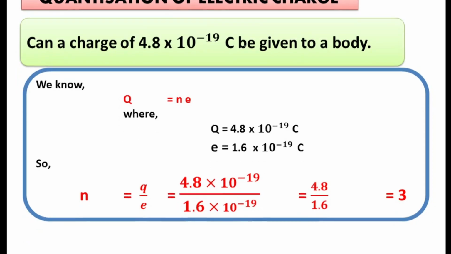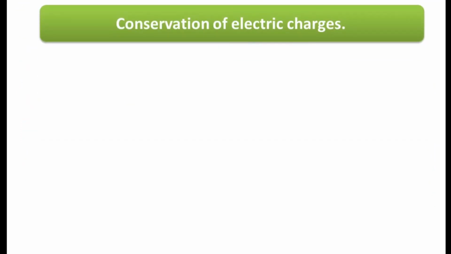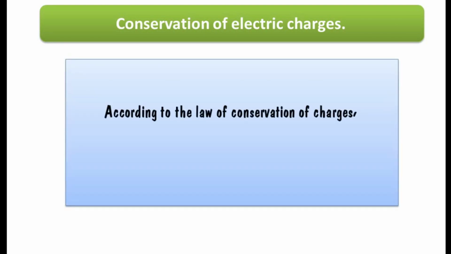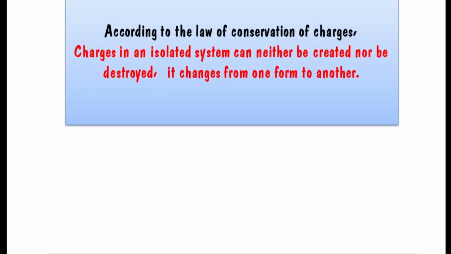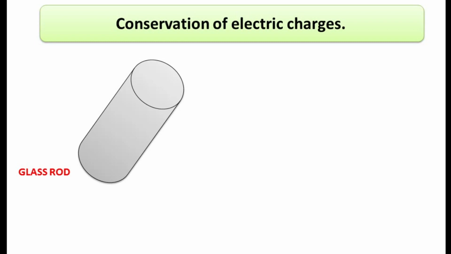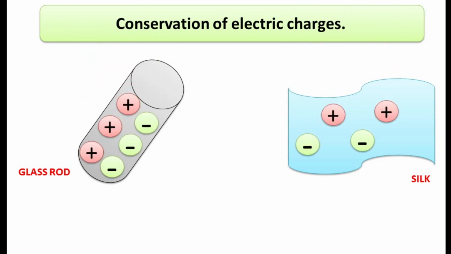Now the second property, conservation of electric charges. We have already studied in previous class about conservation. Remember, total amount of charge in an isolated system remains constant. For example, let us take an uncharged glass rod and uncharged silk. Let glass rod has 3 protons and 3 electrons and silk has 2 protons and 2 electrons.